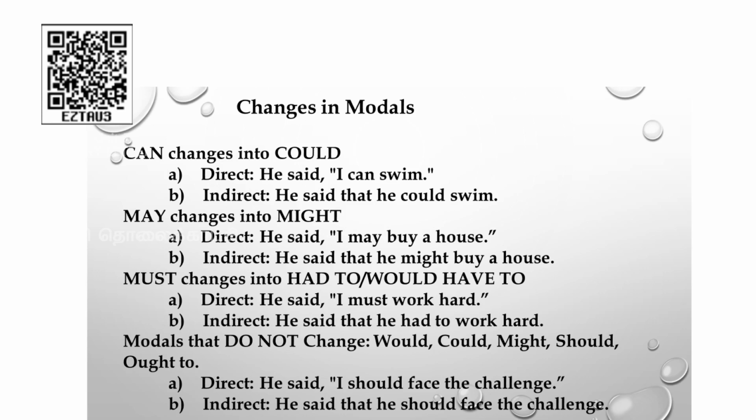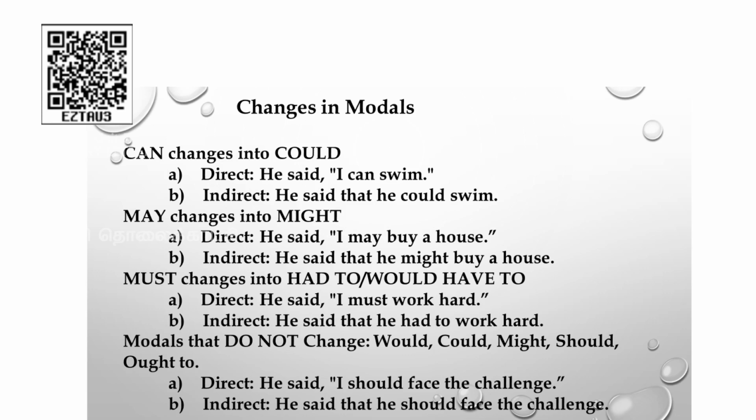Must changes into had to or would have to. He said, "I must work hard." When you are changing this sentence, he said that he had to work hard. The must is changed as had to. Modals that do not change: would, could, might, should, and the last one, ought to.